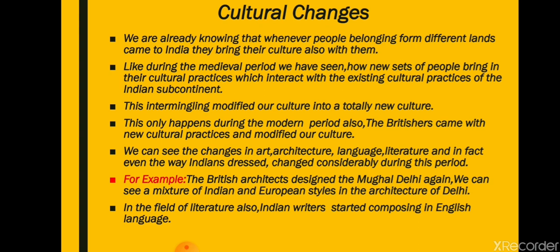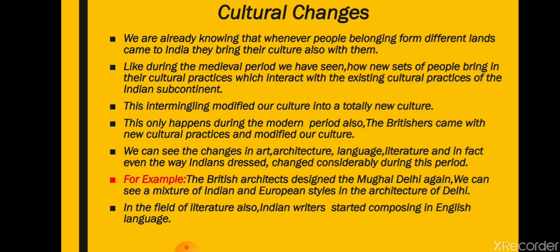This is a change that has been continuously happening for so many years. For example, the British architects designed the Mughal Delhi again. We will learn in later chapters how they designed Delhi again. Delhi was named Lutyens Delhi because the name of the architect was Lutyens. We can see a mixture of Indian and European styles in the architecture of Delhi.